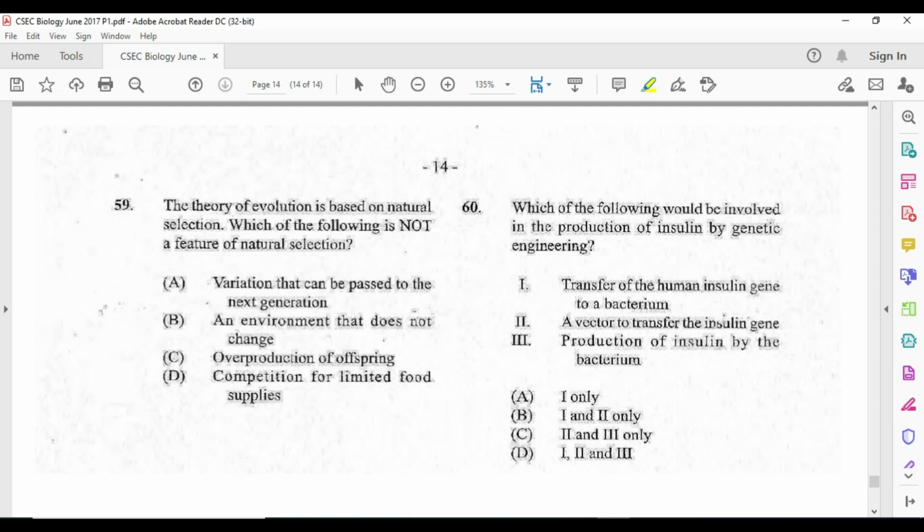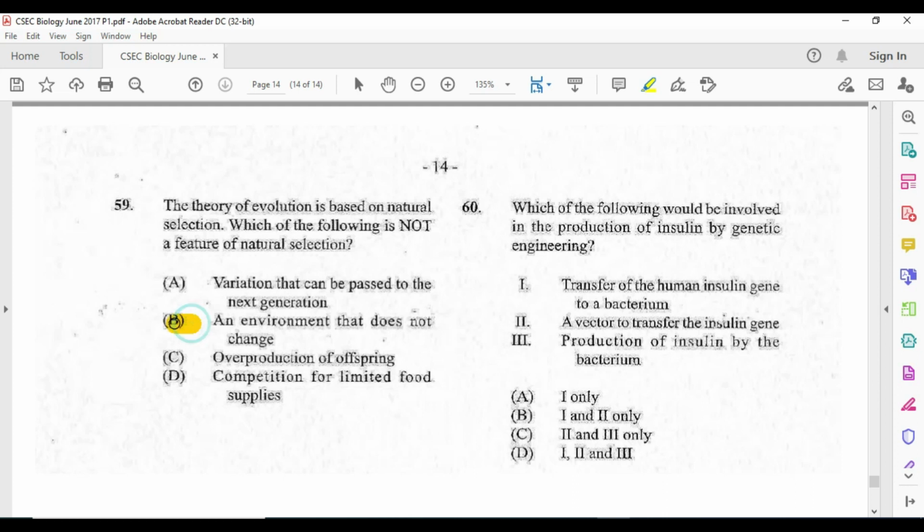Well, that is what drives evolution, because changes in the environment leave organisms not matching it. Alright, overproduction of offspring. No. Competition for limited food supplies. Here, the not is going to be B.